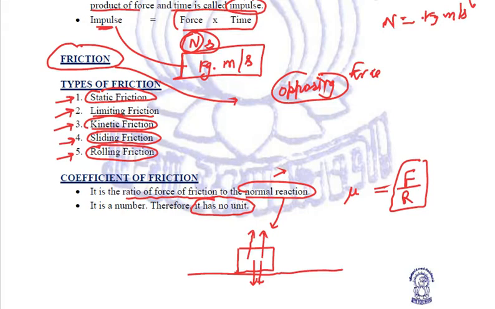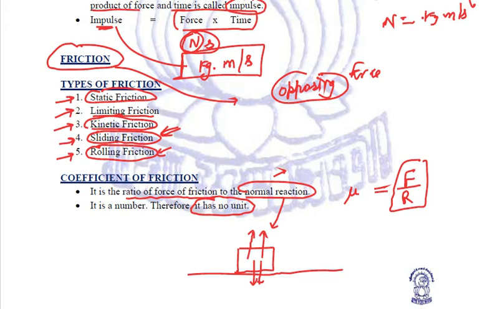The limiting frictional force is independent of the area of contact, but it depends on the nature of the material of the surfaces in contact, and it also depends upon how rough or how smooth the surface is. So we need to remember that rolling friction is comparatively lesser than the sliding friction.